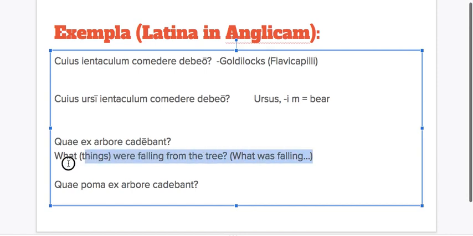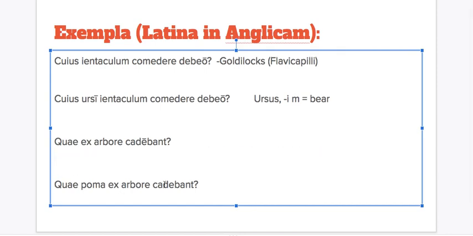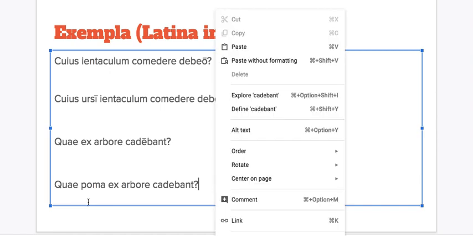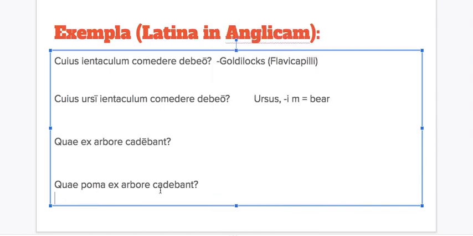For this next one, we have quae poma ex arbore cadebant. Now, quae could agree with poma, which comes from pomum, pomi, neuter. So quae could agree with poma, so we're going to say, instead of what, well, you could probably say what berries, but it might be more appropriate to say which berries were falling from the tree. Which berries were falling from the tree, okay? So again, when we recognize it as an adjective, it's smooth just to take it as which, no matter what case it is, because it's just modifying the noun.